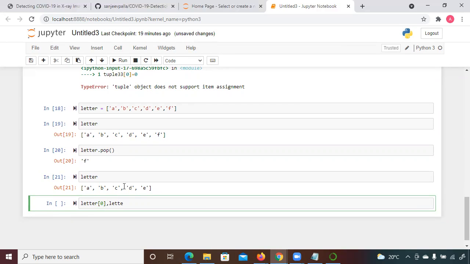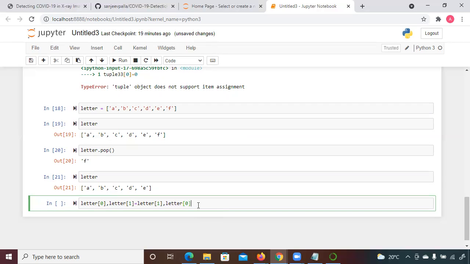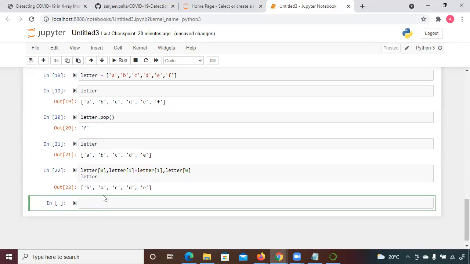Suppose I wanted to replace A and B with B and A, will it work? I don't think it will work. You can see here, it will work.